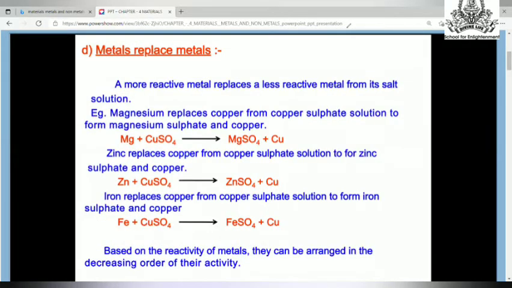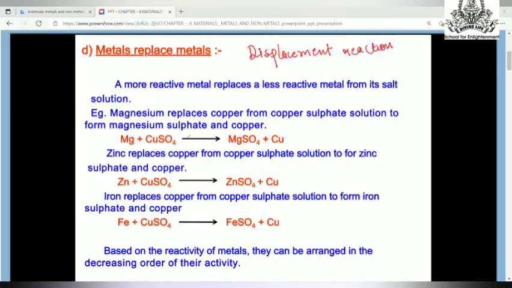I'll show you how they replace. This is also called a displacement reaction. Why does it happen? How does it happen? I'll explain.